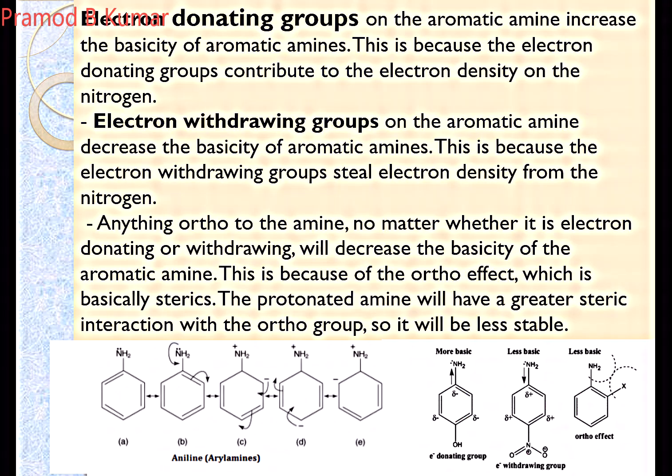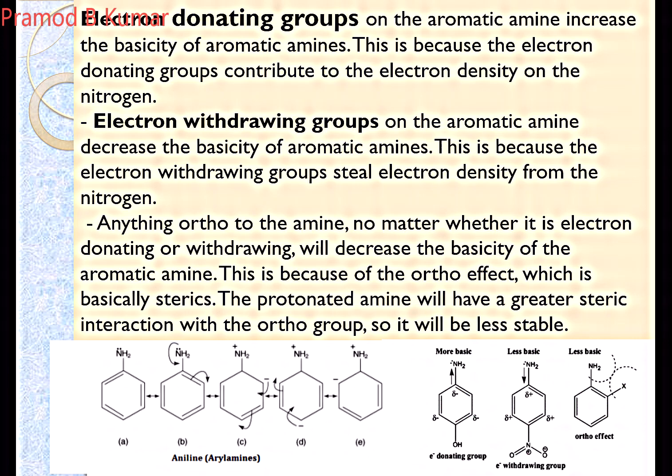Next is the electron donating group. As I said, an electron donating group increases the basicity because it contributes to the electron density on your nitrogen. Whereas an electron withdrawing group on the aromatic amine decreases the basicity because it steals electron density from your nitrogen and makes it difficult to react. Any group ortho to the amino group, no matter whether it is electron donating or withdrawing, decreases the basicity.